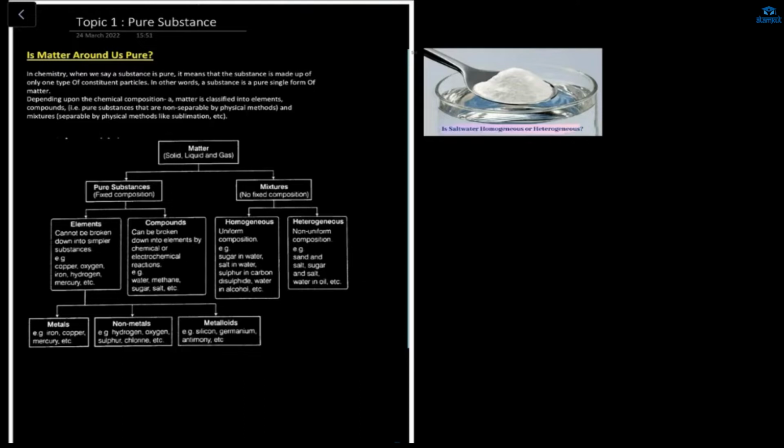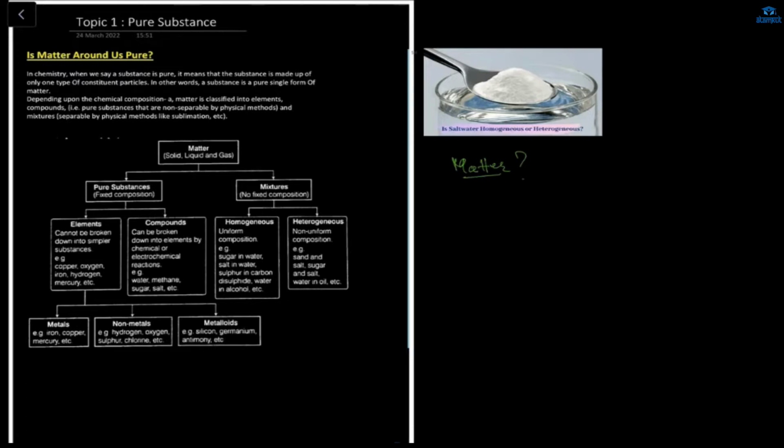So let's start. Arham, today's new unit is Matter Around Us. So what is matter? Matter is something that has mass and occupies space, like gas and all three states of matter. So this is also a matter, because this thing is occupying space and has some mass in it.